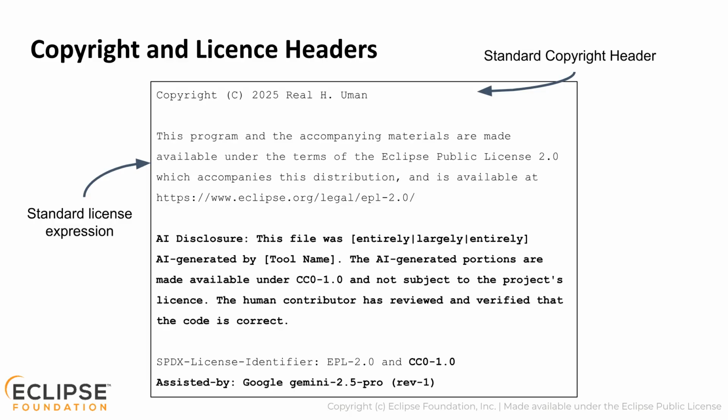Our practice is that all source files include an SPDX license identifier tag in the header, and AI-generated content is no exception. However, in this case, the SPDX expression combines project license and dedication. In an SPDX identifier expression, a conjunctive "and" means that the adopter must accept the terms of both sides of the expression. Finally, we've added an assisted by tag to capture the identity of the AI assistant.